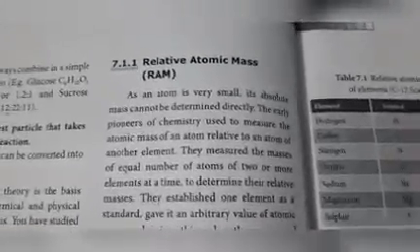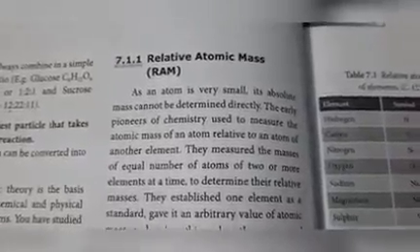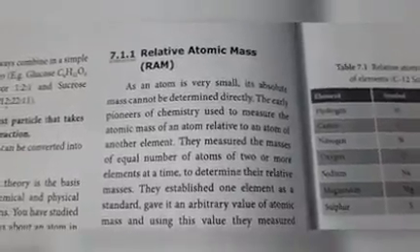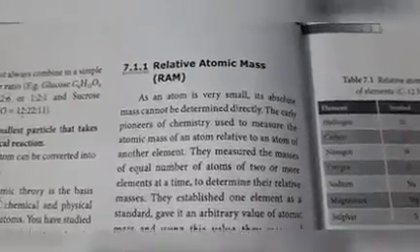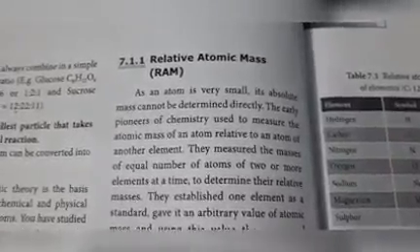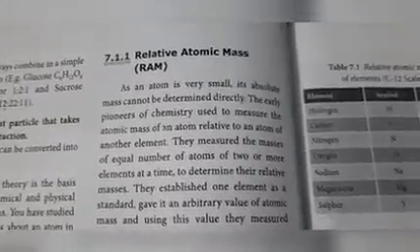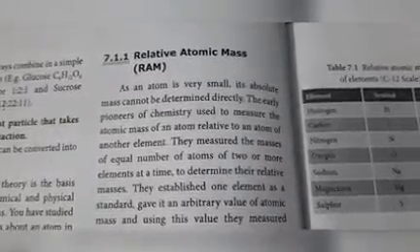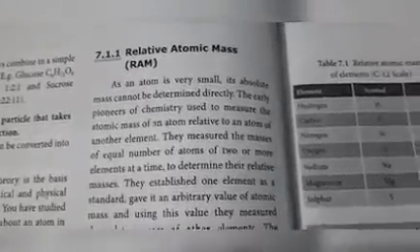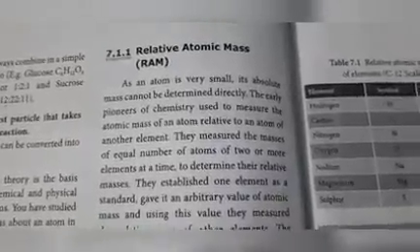As an atom is very small, its absolute mass cannot be determined directly. Already we know it is very small, so we cannot measure the mass directly; indirectly we can measure. The early pioneers of chemistry measured the atomic mass of an atom relative to an atom of another element. That means, by using another element, we can determine the mass of the atom.